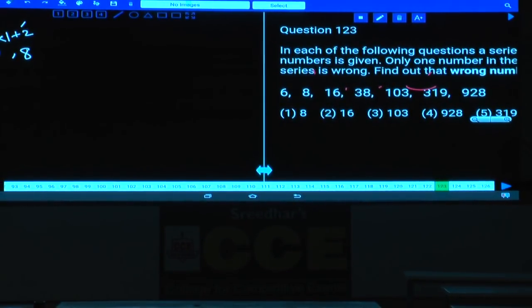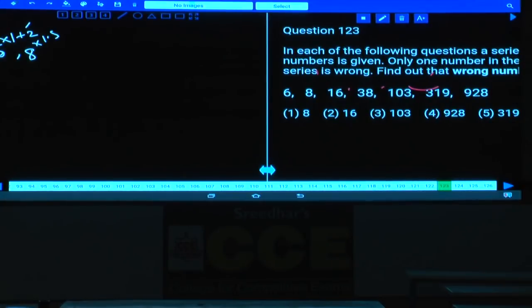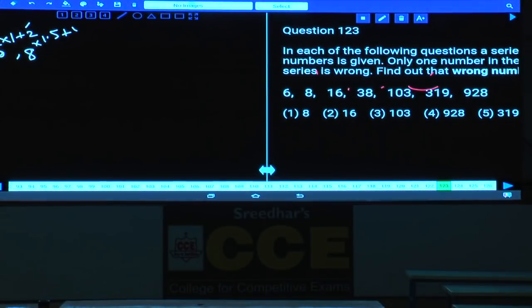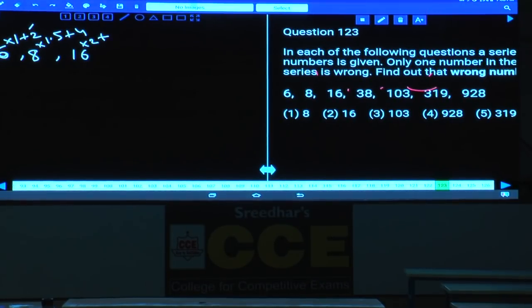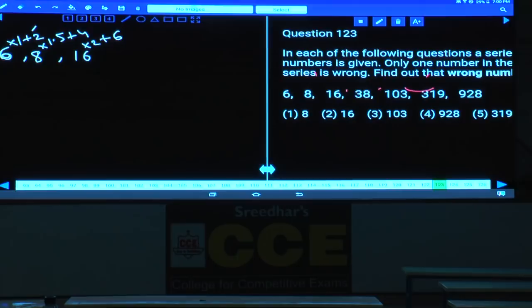Now let us start with this one. 6 into 1.5 is 12, 12 plus how much? 12 plus 4 is 16. And next one, 16 into 2 is 32, 32 plus 6, 38. Are you getting 38 or not? 38. And 38 into 2.5, how much? 76 plus 19 is 95, 95 plus 8, 103, this is again a correct number.